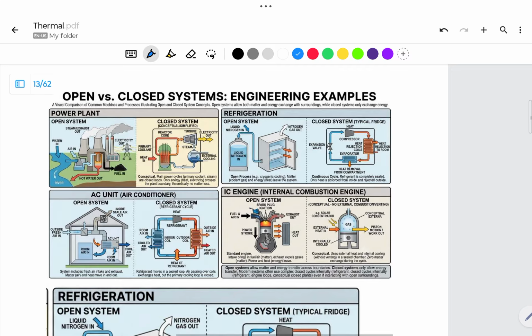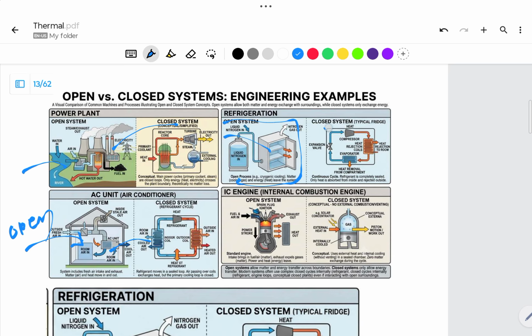So here you can see the example perfectly. Here the mass is flowing in and out. It is open, because mass and energy both are coming in and going out. Here also mass and energy both are coming and going out. So this entire system we can call an open system.